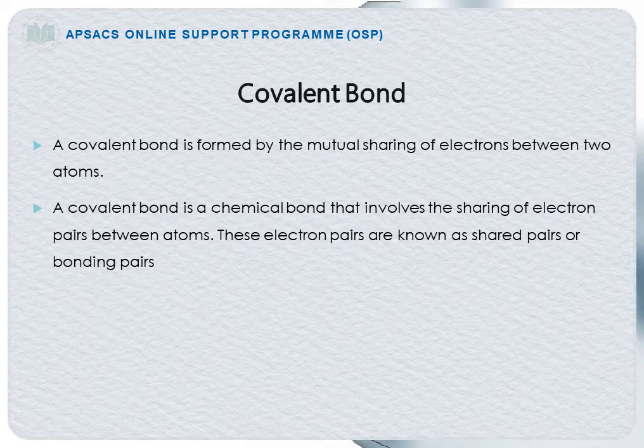These electron pairs are known as shared pair electrons or bonding pair of electrons, and the stable balance of attractive and repulsive forces between atoms when they share electrons is known as covalent bonding. Now dear students, how is covalent bond formed? A covalent bond forms when the difference between the electronegativities of two atoms is too small for an electron transfer to occur to form ions. Shared electrons located in the space between the two nuclei are called bonding electrons. The bonded pair is the glue that holds the atoms together in a molecular unit.